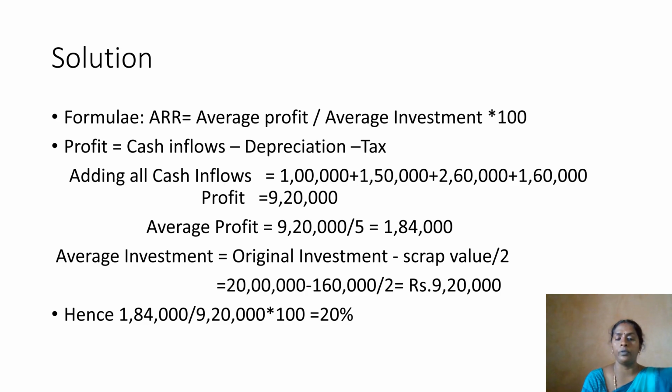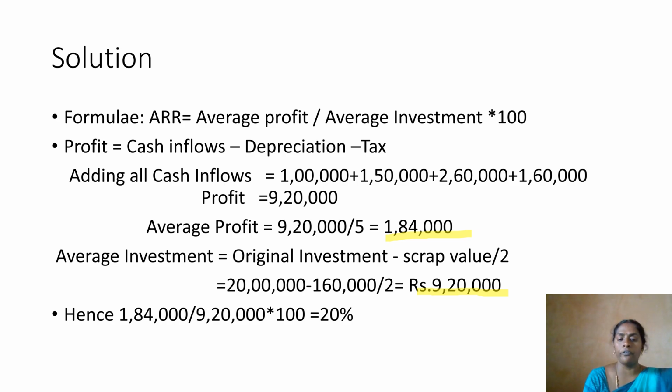Now it is time to get the result. How to apply the formula? Average profit, how much did we get? I will highlight this: 1,84,000 as the average profit. Then average investment, how much did we get? Now I am highlighting that, 9,20,000.